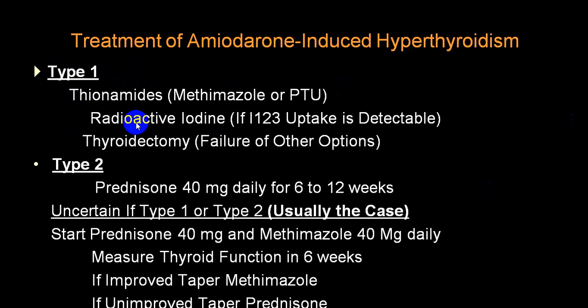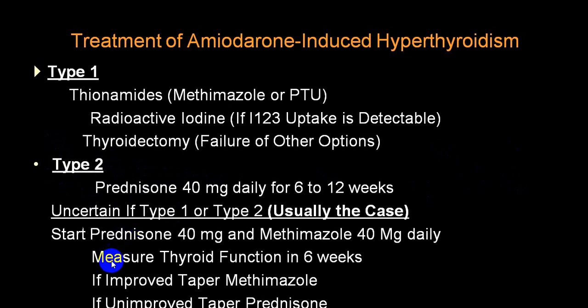Very rarely you require radioactive iodine treatment or thyroidectomy. In type 2 variety, by and large, you use prednisolone because it is very beneficial. By giving prednisolone, you prevent destruction of the thyroid gland, and later on the person may not go into a hypothyroid state.